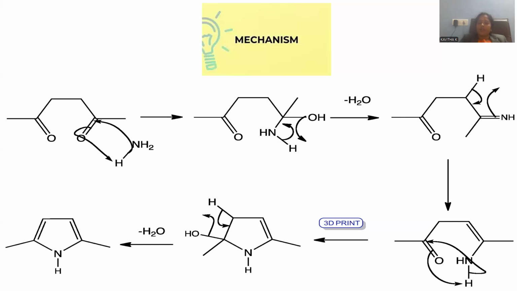This O minus will pull this H positive in the same manner as ammonia reacted with the first carbonyl, and the second carbonyl also reacted with this amine, right? So the hydrogen is taken by the oxygen, giving rise to OH called hydroxide. There is a bonding between carbon and nitrogen. You can observe carbon to nitrogen bonding is there, and nitrogen is already accompanied by one of the hydrogens, as indicated over here.